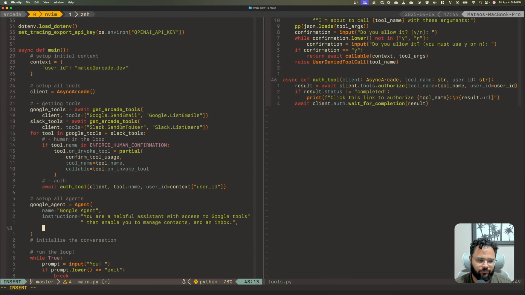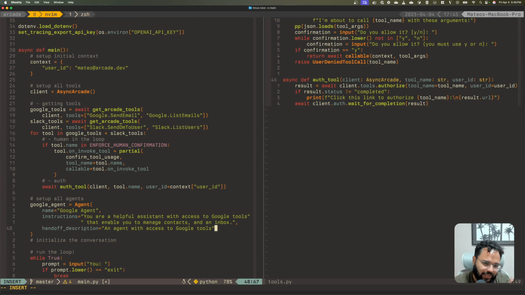And then we can say handoff description. And this is essentially a description that is not for the agent itself, but for other agents that will decide whether to delegate responsibility to this agent, right? So this is basically an agent with access to Google tools. That's everything any other agent needs to know to decide whether it's gonna delegate its job to this one.